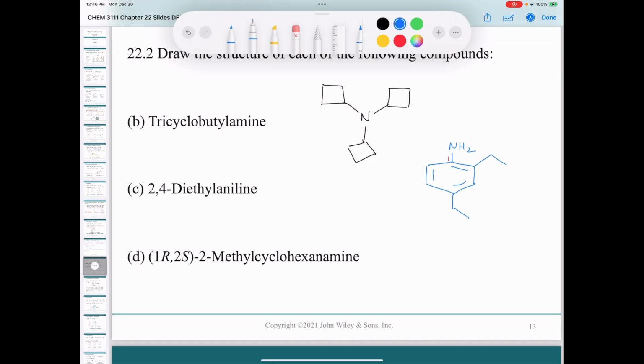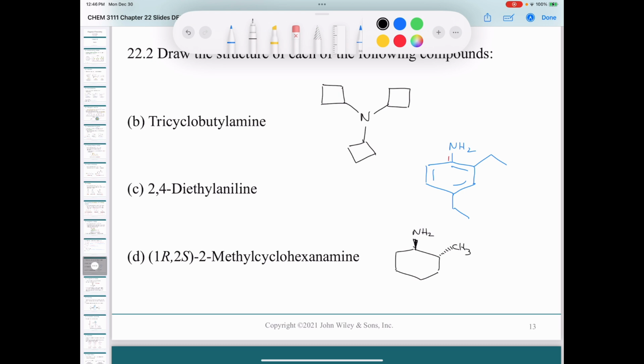The next one has some stereocenters in it, 1R, 2S, 2-methyl cyclohexanamine. So what we'll do is, what I always do is I always draw them as dashes first. Okay, so there's 1, there's our cyclohexanamine, and we'll put the number 2 here. We'll put our methyl group like this. And then what you can do is just kind of test it and say, okay, well, if it's wrong, I'll just shade it in. So if we look at this carbon here, you can see that we go from 1 to 2 to 3, right? So we're going clockwise, which would be R, but we reverse that to S. So this is incorrect. And what does that mean? It means we have to shade this in to a wedge, like that.